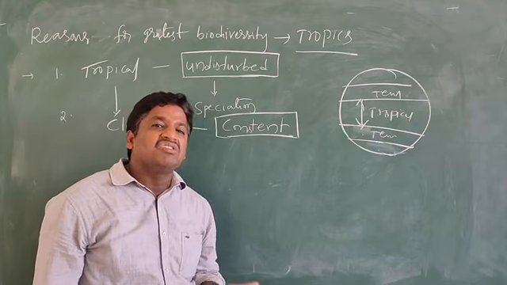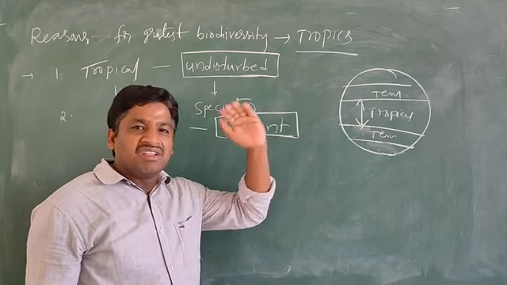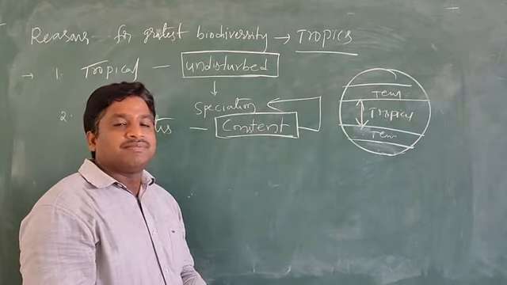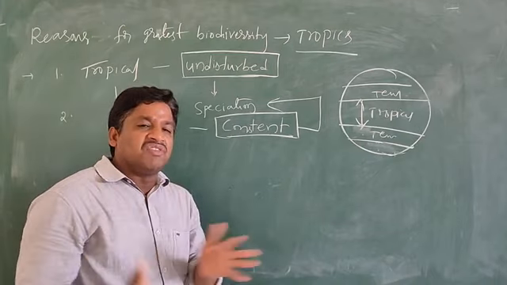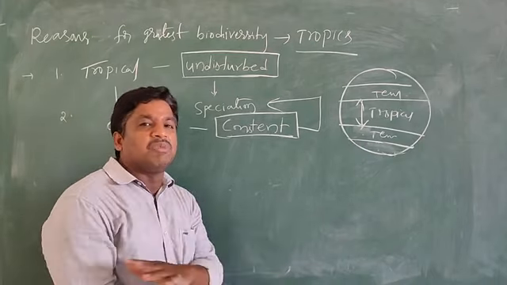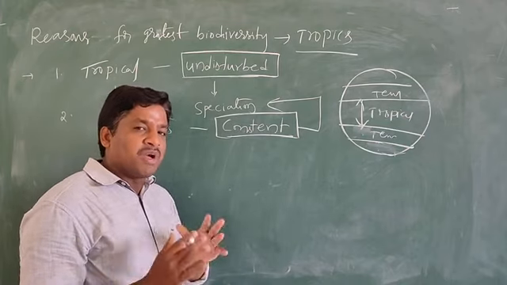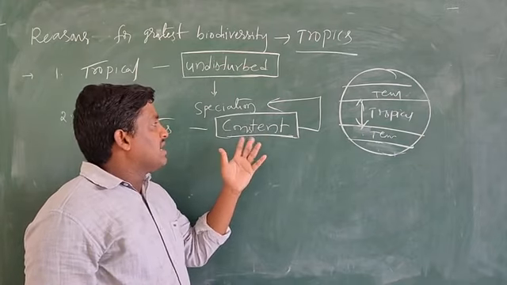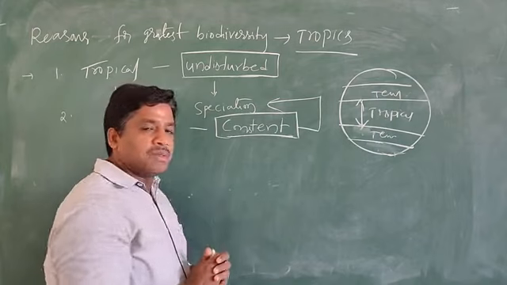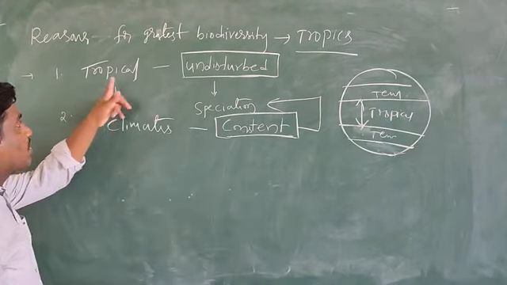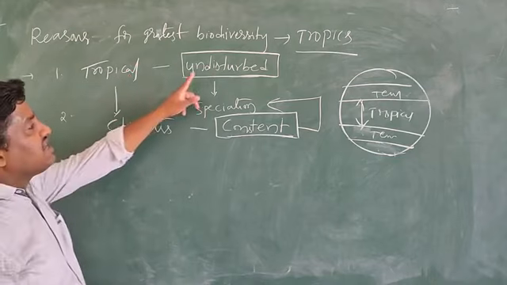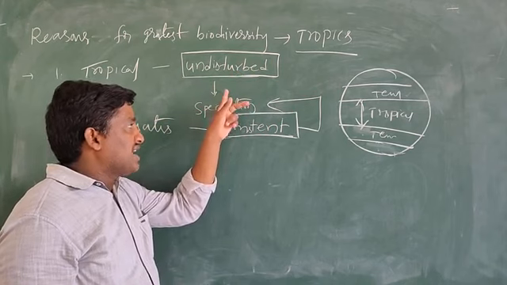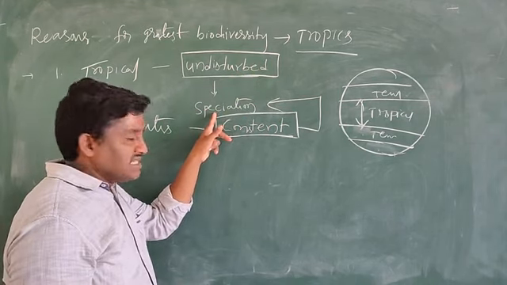As a result, what will happen? Niche speciation, different kinds of organisms are produced. The environmental and climatic conditions have no change; stability is maintained, as compared to temperate regions. Here new speciation can be produced. As I said, the tropical latitudes have been undisturbed for several millions of years, so there is a great evolutionary time, a long duration is available. As a result, speciation.